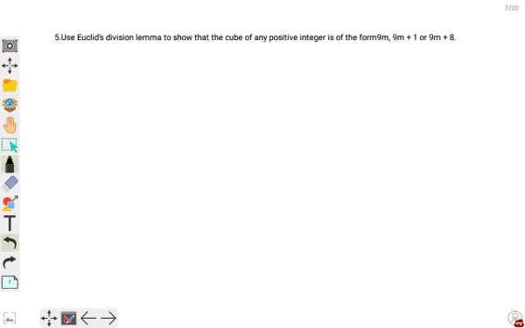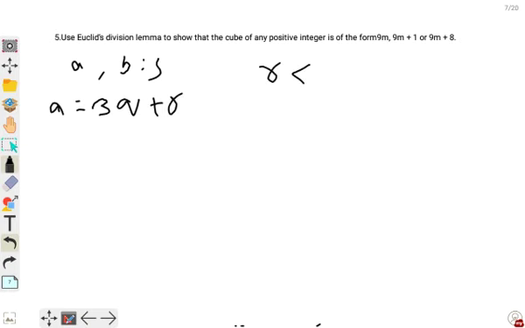Here they have asked, use Euclid's division lemma to show that the cube of any positive integer is 9m, 9m plus 1 or 9m plus 8. Here also I'll assume that the numbers are a and b is equal to 3. So I can write a is equal to 3q plus r. Again here also r should be less than 3 but greater than or equal to 0.